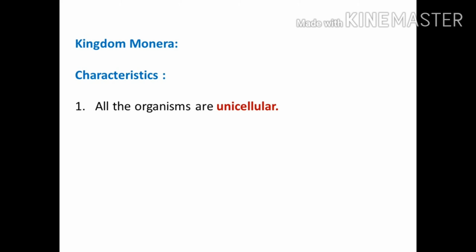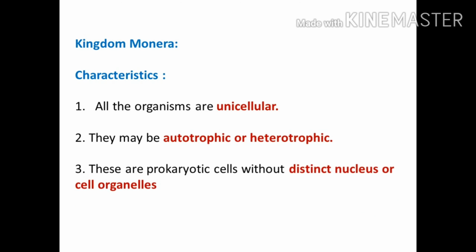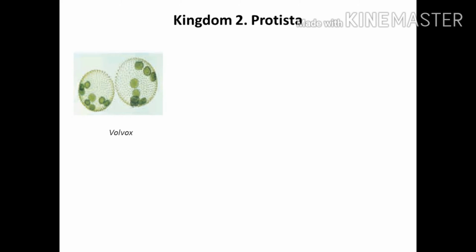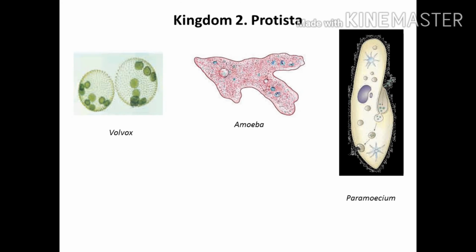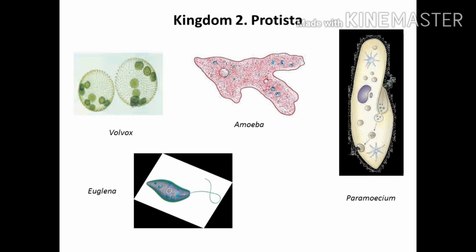Now let us study the characteristics of kingdom Monera. The first characteristic is that all the organisms are unicellular. Second, they may be autotrophic or heterotrophic. That is, either they can make their own food or they are dependent on others for food. Third, these are prokaryotic cells without distinct nucleus or cell organelles. The second is kingdom Protista. Some examples are Volvox, amoeba, Paramecium, Euglena.